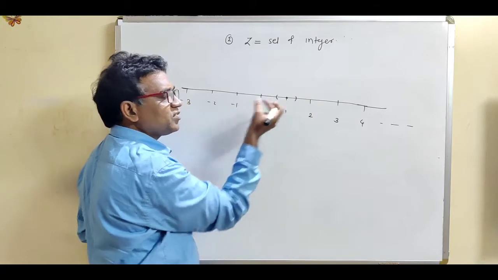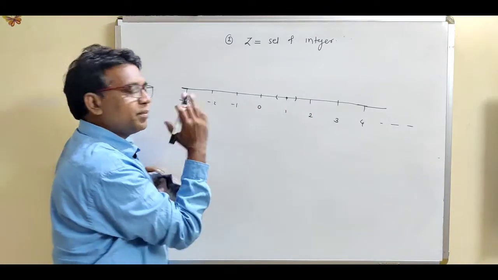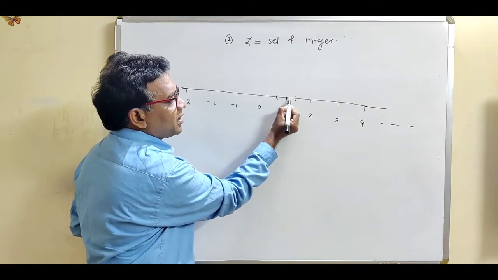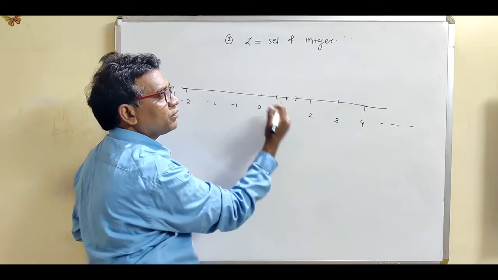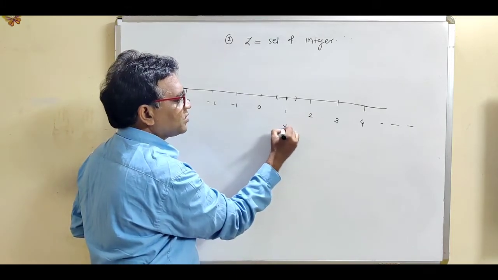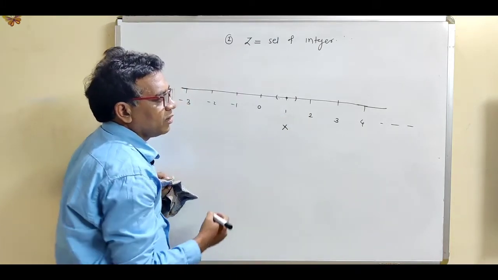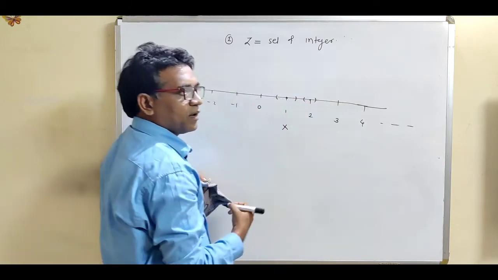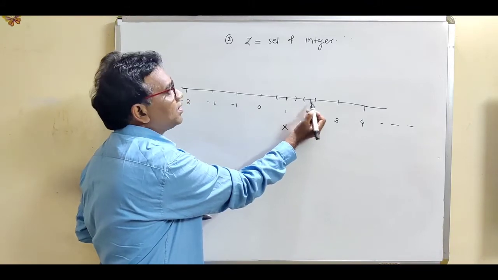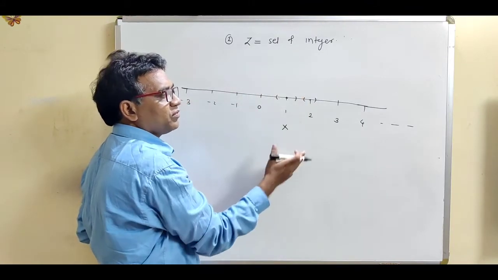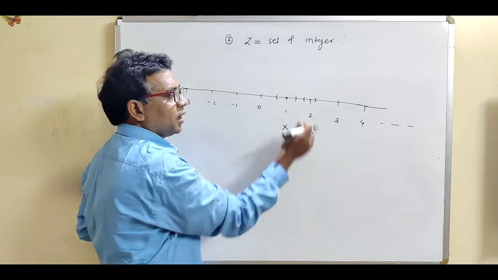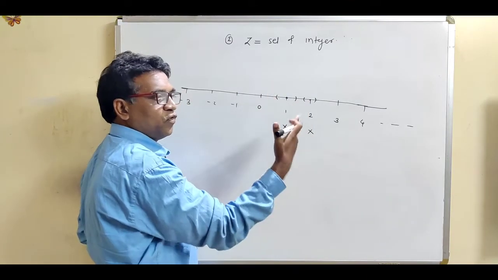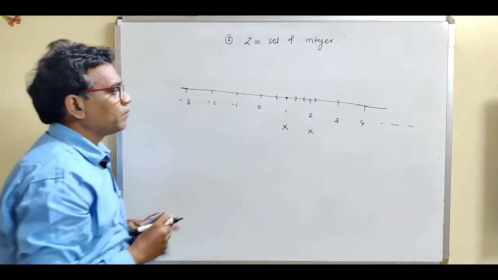Open sphere means just take an open interval or a neighborhood. So this open sphere does not contain infinitely many points of Z. So this is not a limit point. If you consider this open sphere, it does not contain infinitely many points of Z, so this 2 is not a limit point. Similarly, we can show the same condition for the points 3, 4, 5. These are not limit points.